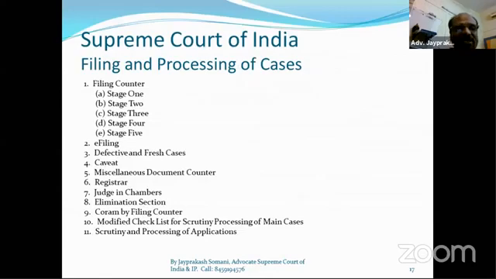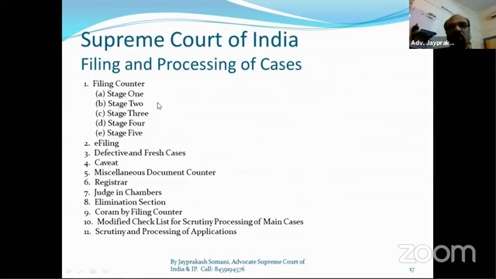These are the stages. I have to explain these stages in a proper way because this is very important. In the Supreme Court, at one stage you are submitting your file, by the AOR or the AOR clerk, on behalf of the AOR, at that counter. That is stage one.